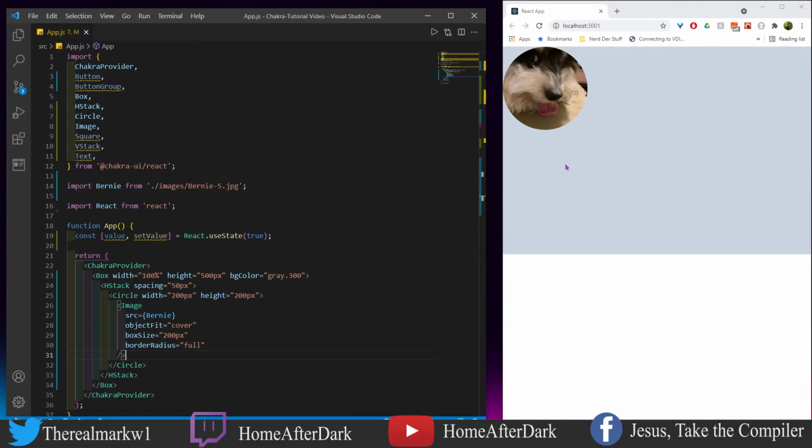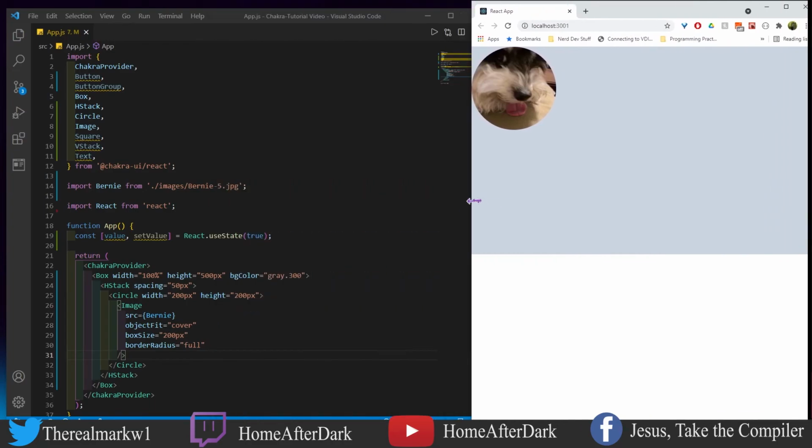So we see right here we just have that gray 300 background of the box. We have this horizontal stack, which inside of it we have this circle, which inside of that is my dog Bernie. So let's start building more out towards the right here. It's not as responsive as I would like it to be, but when it comes to just learning this stuff, I would rather do some fun, goofy examples than make an artistic masterpiece that probably isn't required at this point, at least when it comes to the step of learning how to use the library. So let's get to doing that.